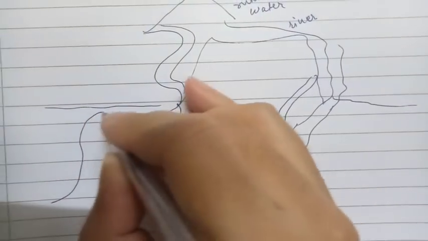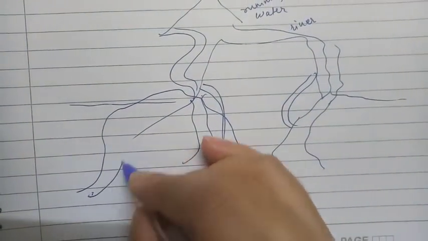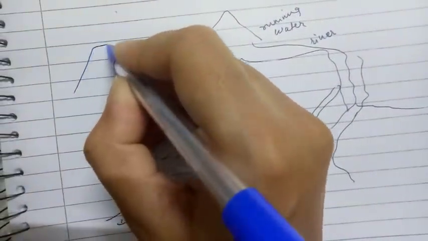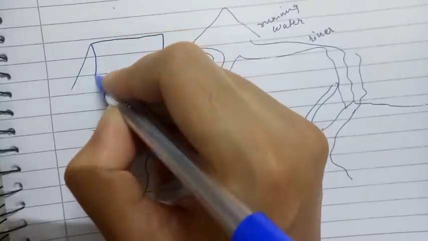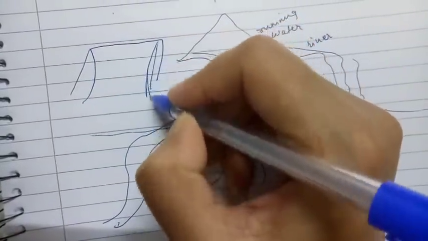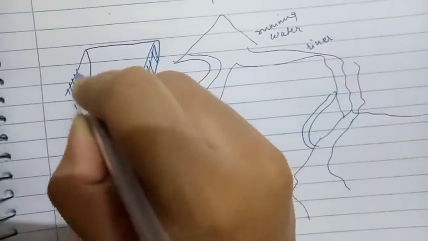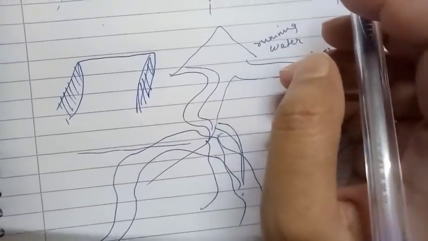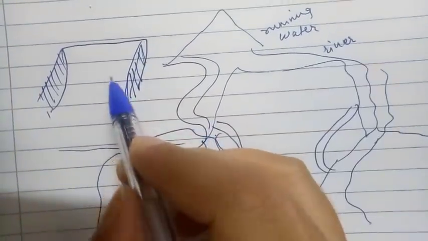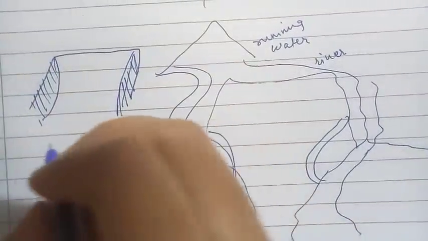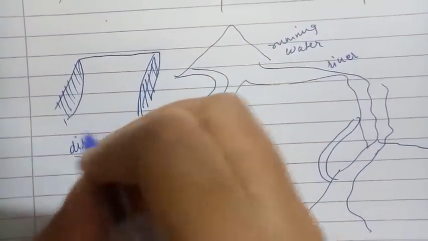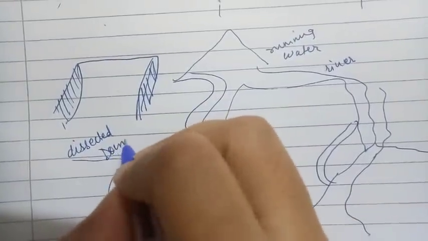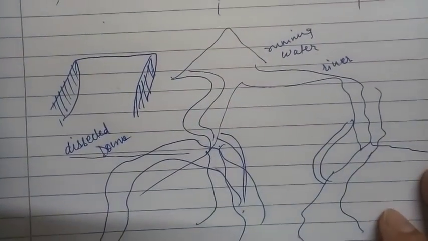Either it will look like this manner, or if this was the actual plateau, now it will look more dissected like this. I am shading this particular area to show that this portion is removed by the force of running water. So if this occurs, it is known as which type of plateau? Dissected plateau or dome plateau. That is only the explanation.